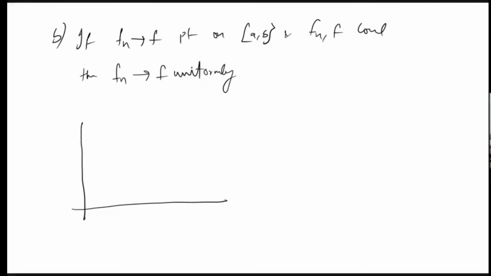Can we think about this function? But this function has a small issue. Here it is the closed interval [a, b], and here we know that the convergence is only on the open interval. At 0 it is not converging. So we cannot think about this function. If the option is a bounded interval, if f_n converges to f pointwise on a bounded interval, then we can use this as a counterexample. But here we cannot use this.